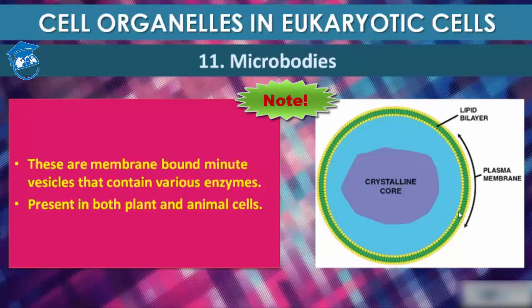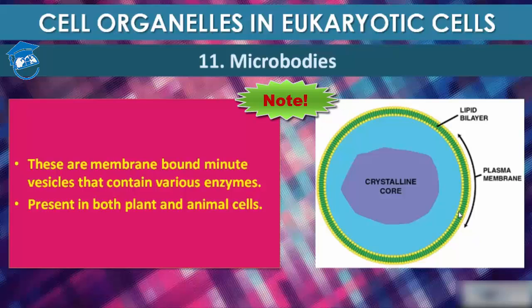Okay, and please note that both plant and animal cells contain very small granular bodies in their protoplasm, which is surrounded by a single unit membrane. Such structures are different from lysosomal vesicles because of their specific physiological properties. They are called microbodies. Okay, and students, please note that their size varies from 0.6 millimeter to 1.5 millimeter. The number of microbodies also varies from 20 to 100 per cell. And please note that in germinating seeds, microbodies increase in number considerably.